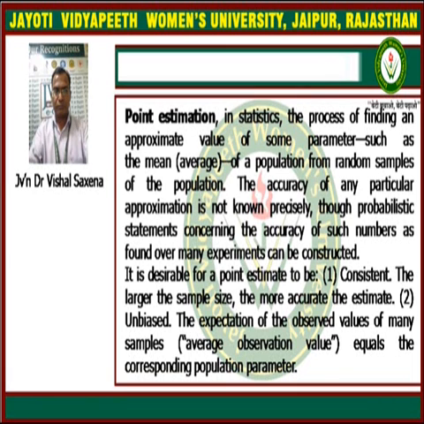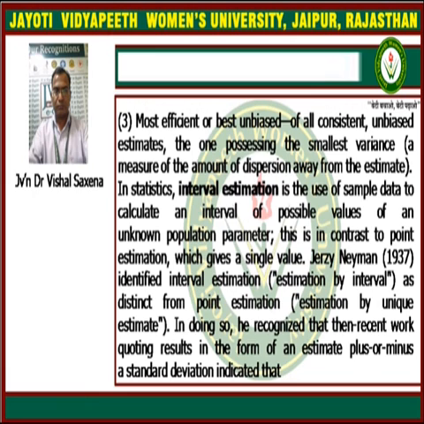It is desirable for a point estimate to be consistent. The larger the sample size, the more accurate the estimate. Second, unbiased. The expectation of the observed value of many samples, the average observation value, equals the corresponding population parameter. Third is most efficient, or the best unbiased of all consistent unbiased estimates, the one possessing the smallest variance, a measure of the amount of dispersion away from the estimate.